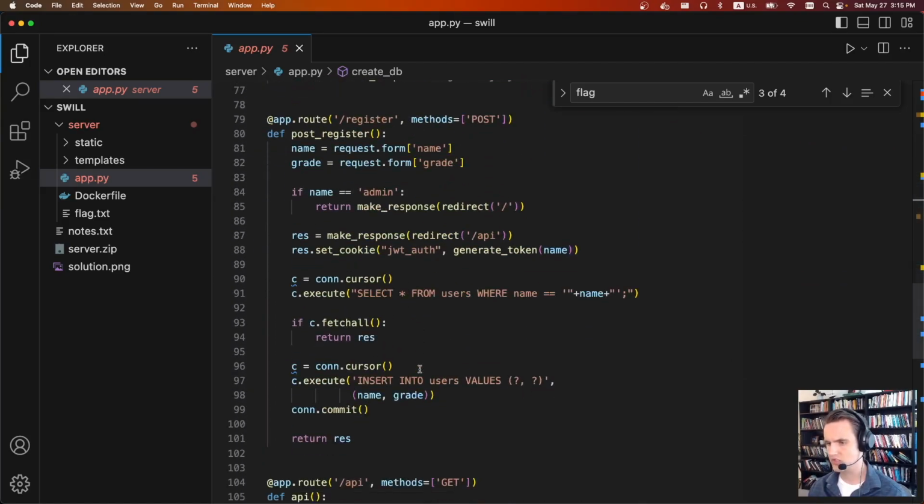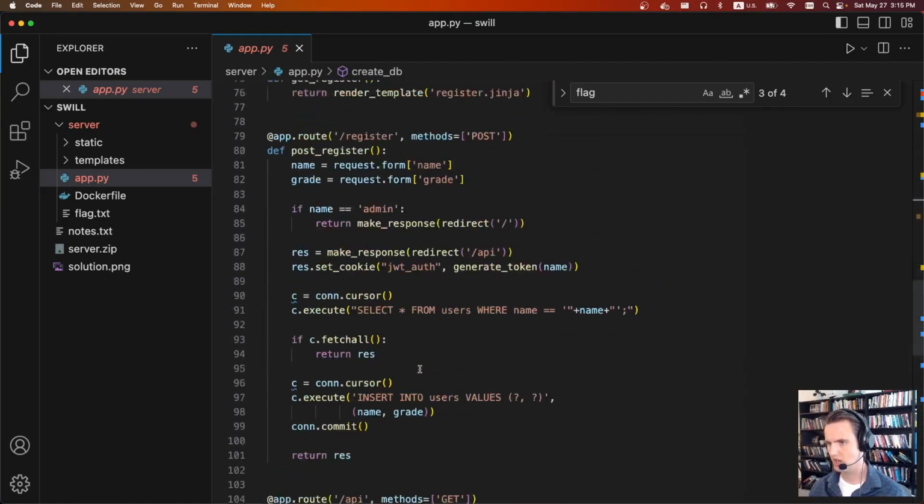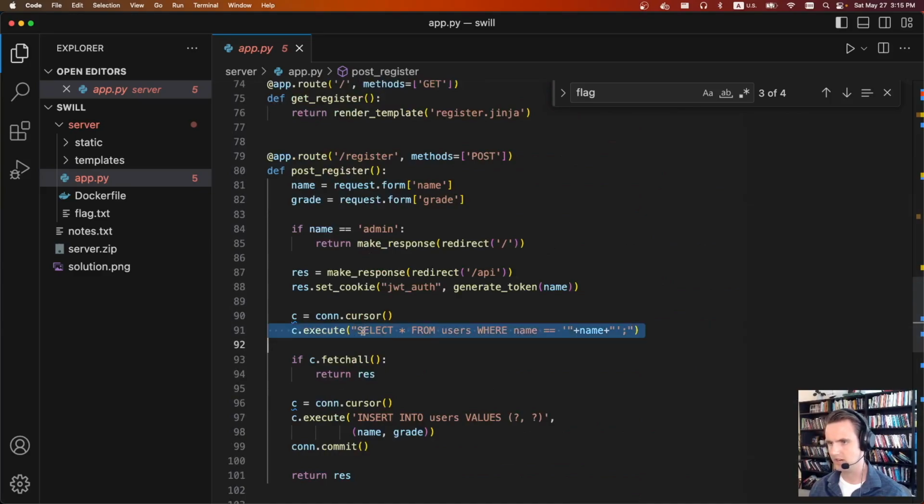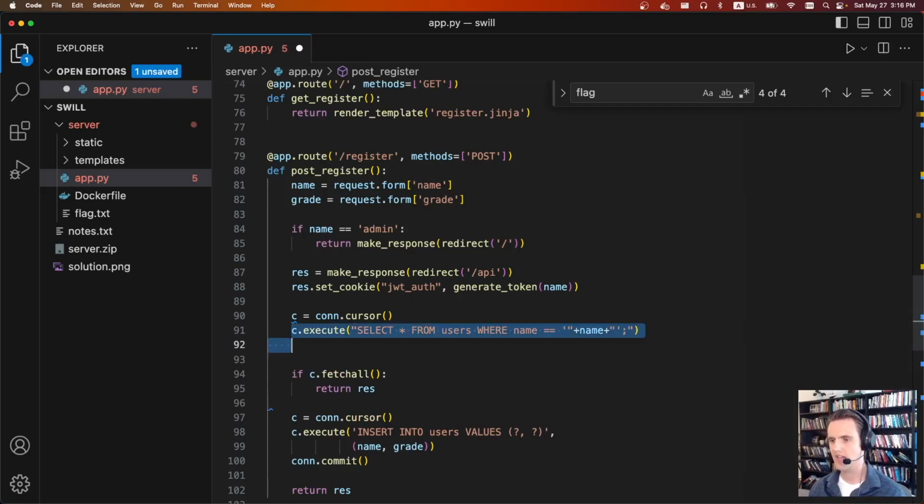If we scroll and look through this app, eventually you'll find a SQL injection on the register route right here. When we register, we're going to give it a name parameter. And it doesn't look like there's too much validation going on, so we can do some fun stuff with this name parameter. To actually exploit it, we're going to try to log in as the admin user.